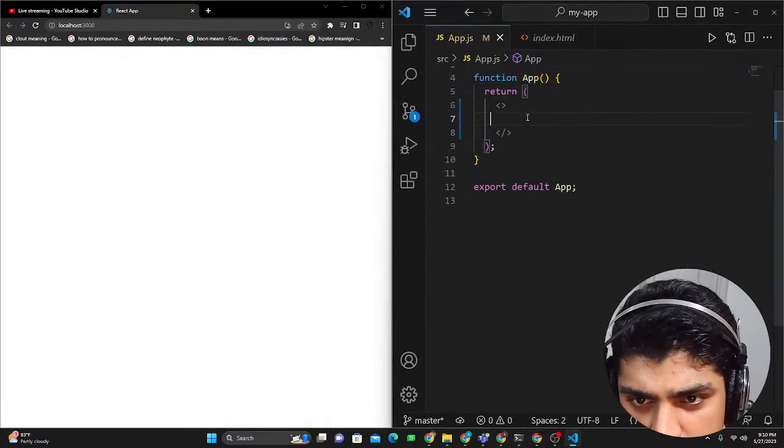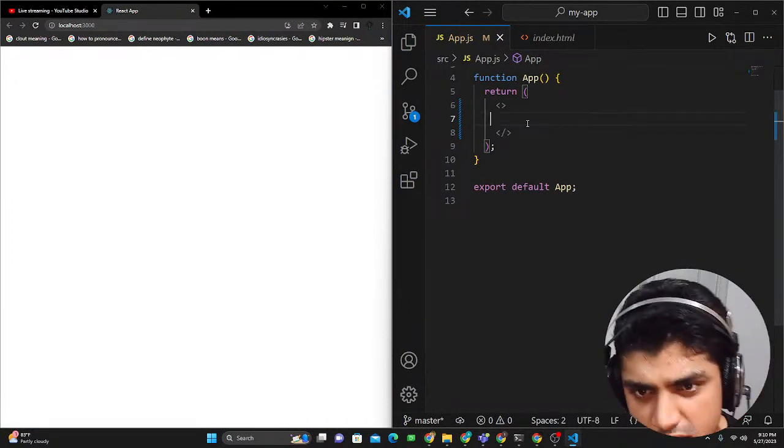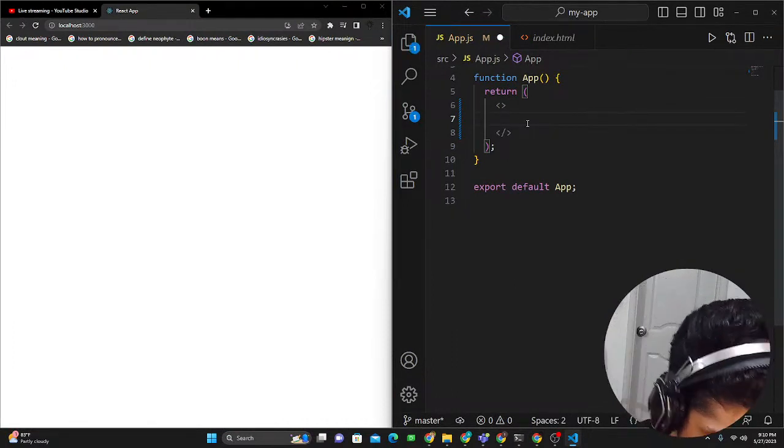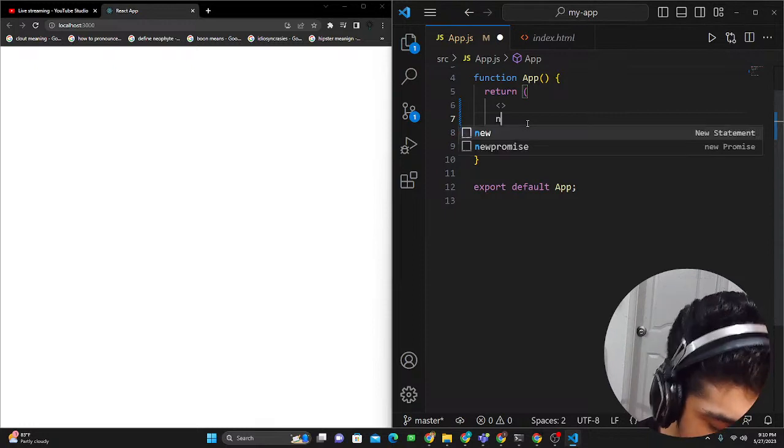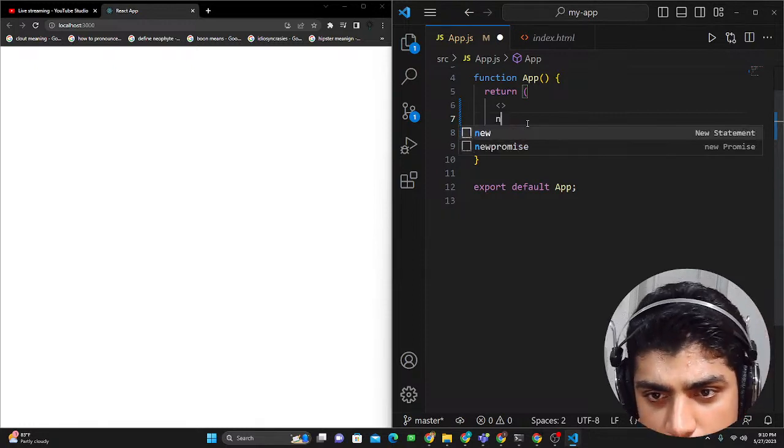Okay, so what we're going to do here is type in something. Let's include a nav bar. Trying to include a navigation bar. So nav bar, and some of the